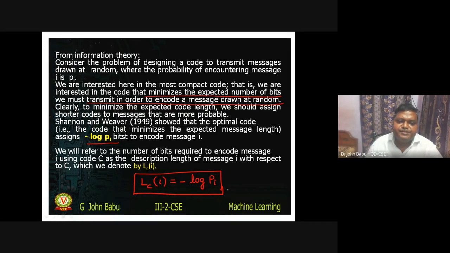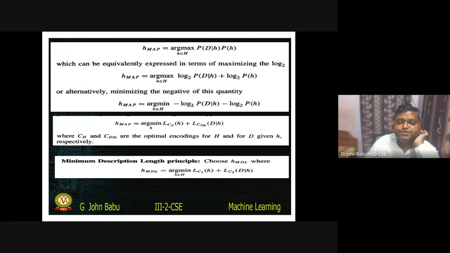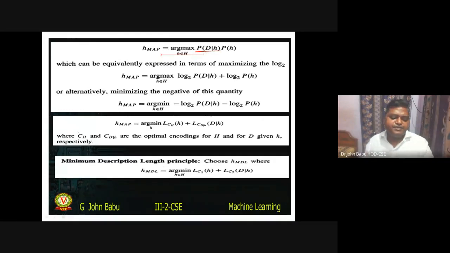Now, if you remember the previous equation, the last equation we derived, it is here. The maximum a posteriori hypothesis is the maximum of probability of data given H times probability of H. We called probability of data given H the maximum likelihood, and P of H the prior probability.